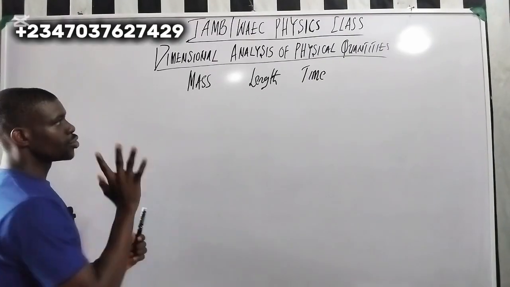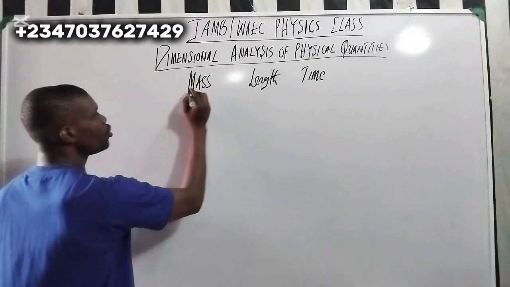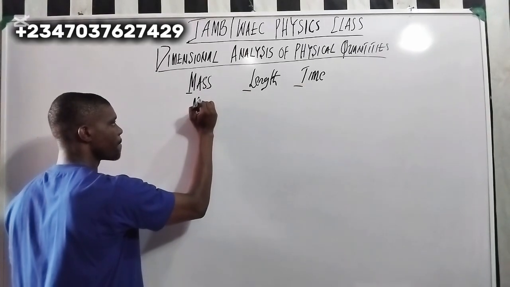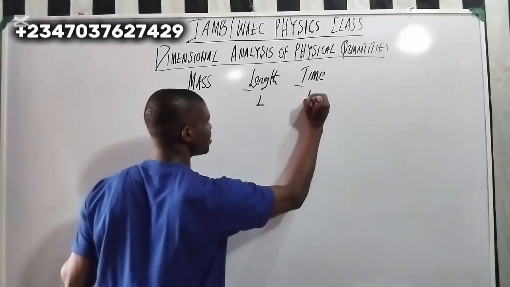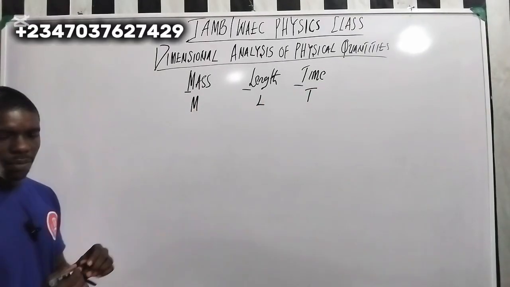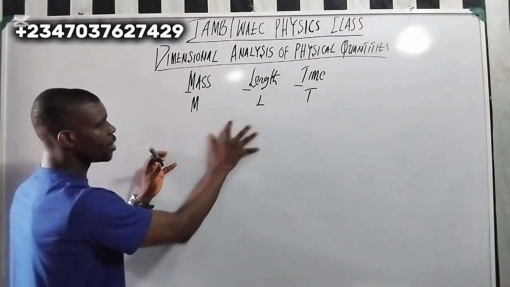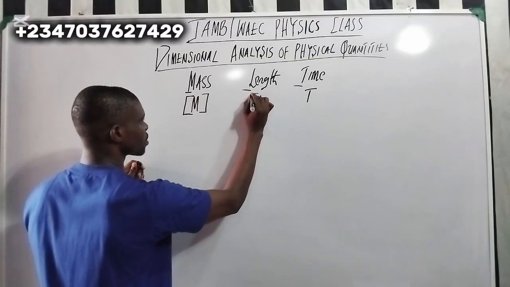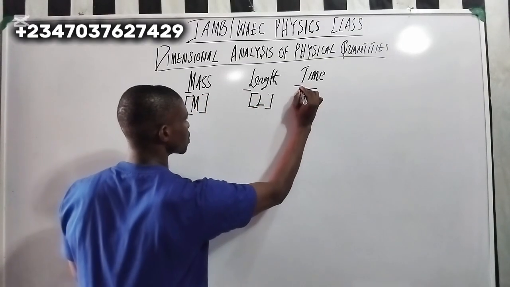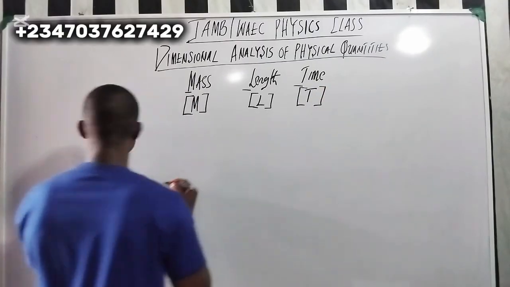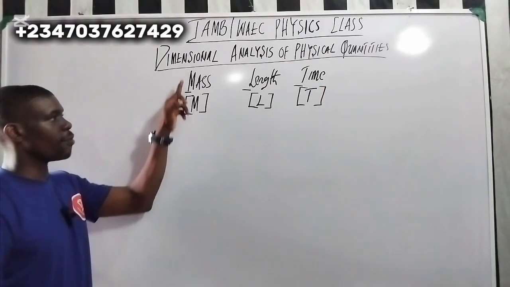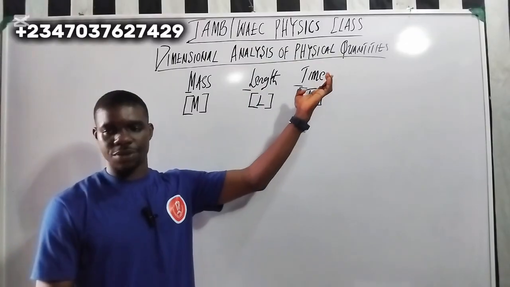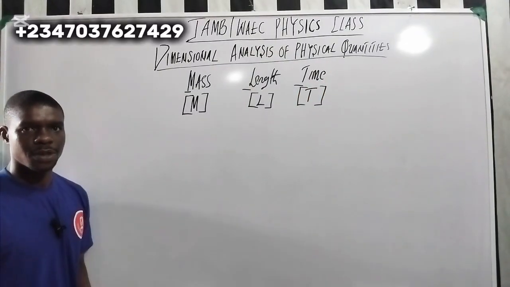So now let's look at our dimension for mass, length, and time. It's very easy. To show the dimension for mass, you use the first letter, capital letter M, L, and T, but you put them in square brackets. So this is the dimension for mass, this is the dimension for length, and this is the dimension for time.